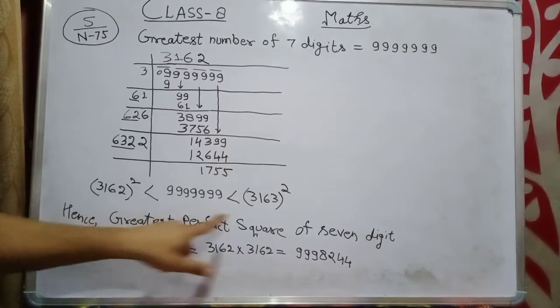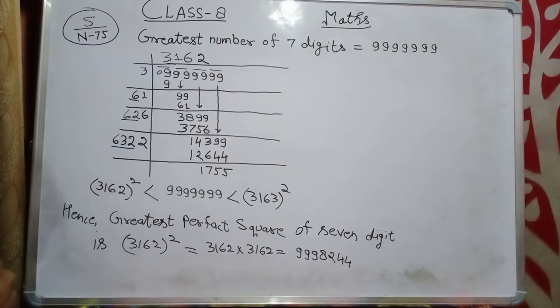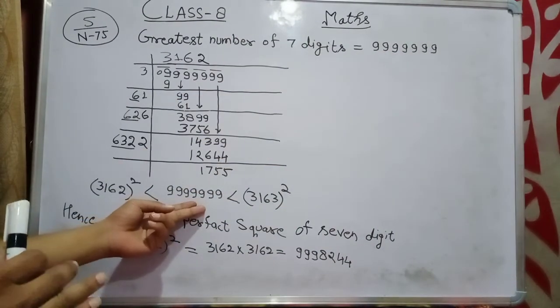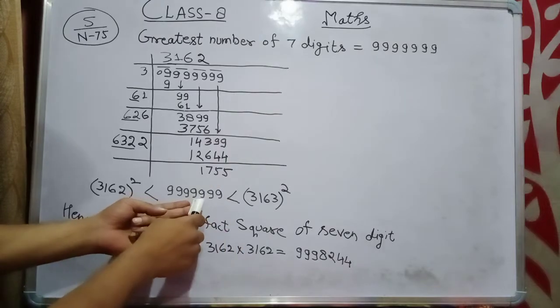Students, they are asking for the greatest number of 7 digits, and this is the greatest number of 7 digits. We can't go further.